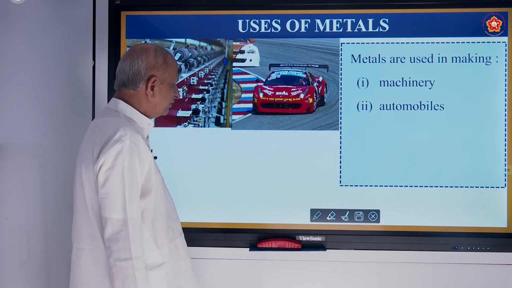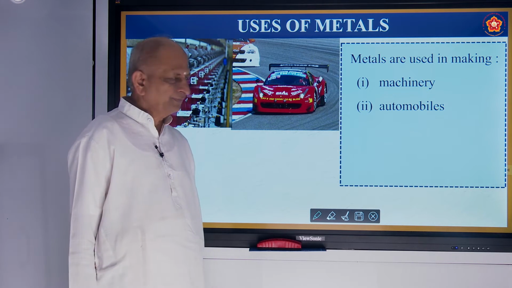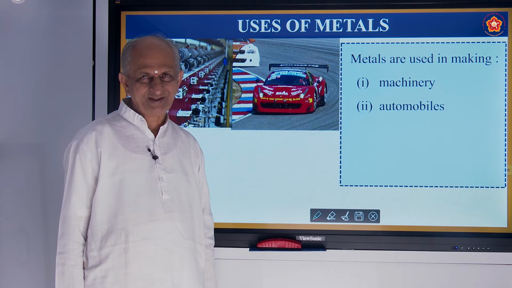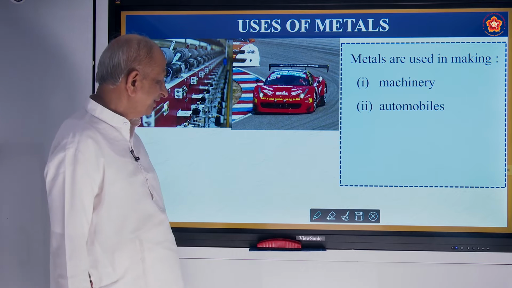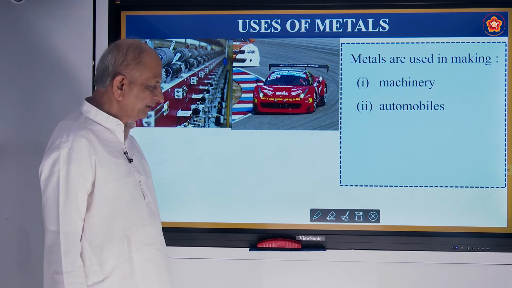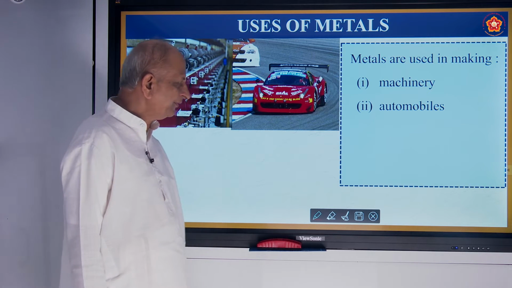And automobiles also. What are automobiles? The cars, buses, bikes, scooters, all these have metallic parts, maybe as original metals or in the form of alloys.